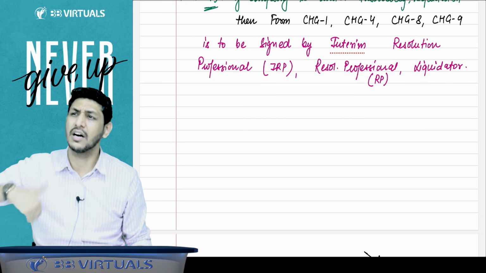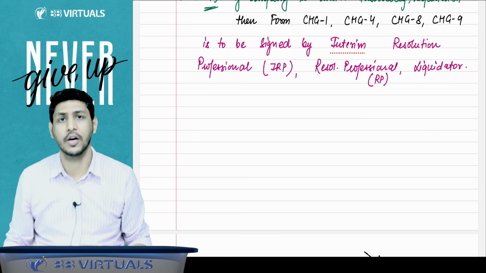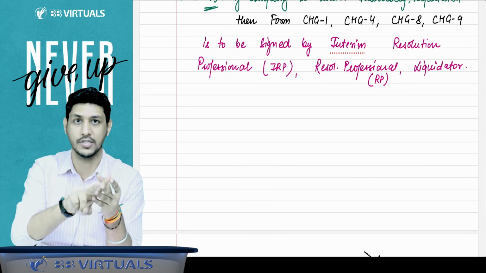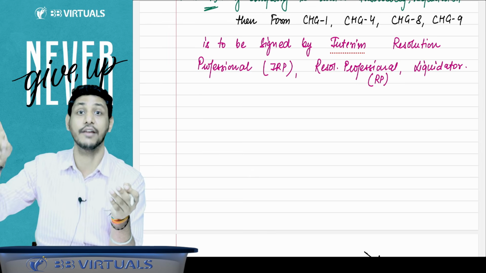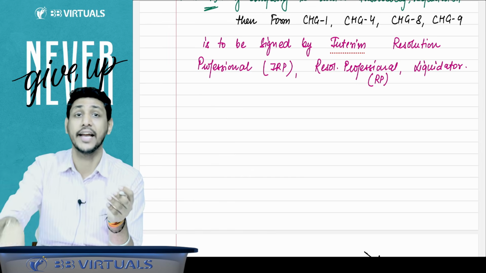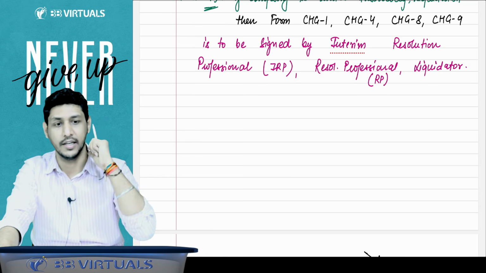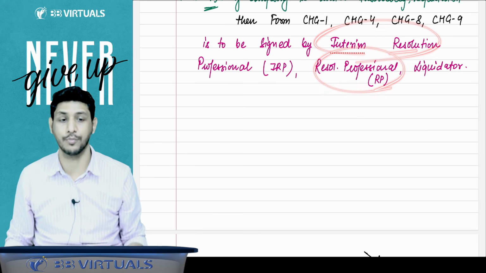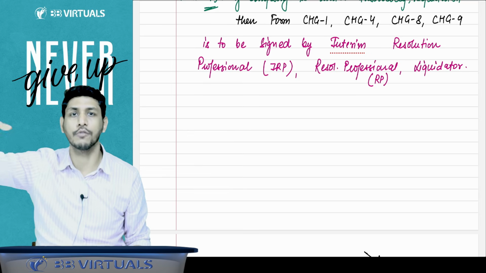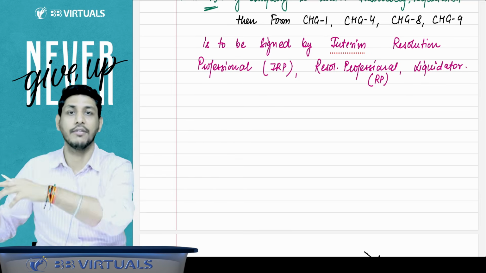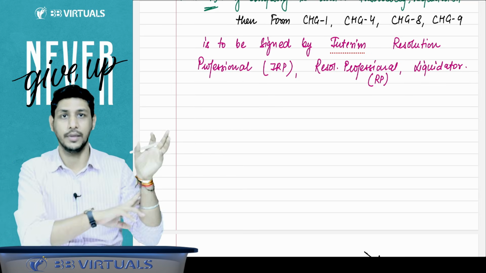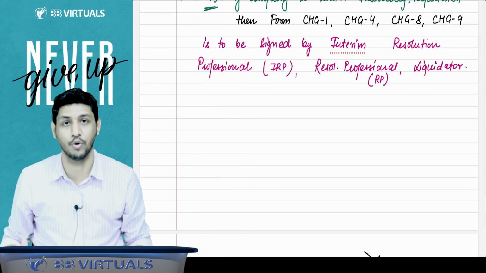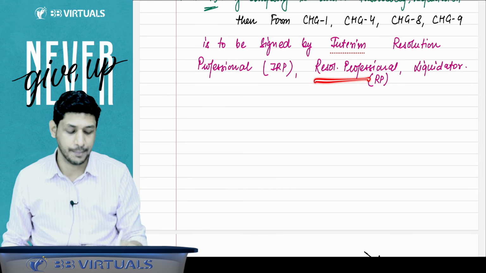But if after the revival process the company is not able to revive, then the company will enter into liquidation. So there are two different processes. First is liquidation, other one is CIRP, the revival process. Whenever the company enters into the revival process under IBC, then a professional is appointed, called interim resolution professional and resolution professional. All the powers of the board of directors are given to this IRP or RP. Now the board will not have the powers. Board is not able to exercise the powers anymore. The IRP or RP will exercise the power.